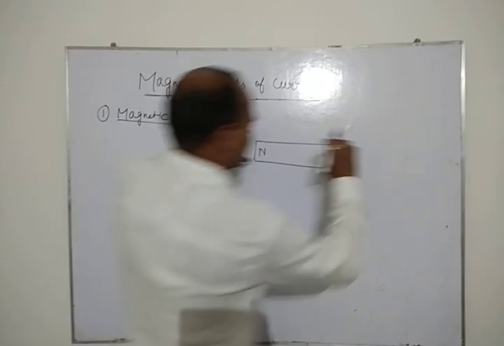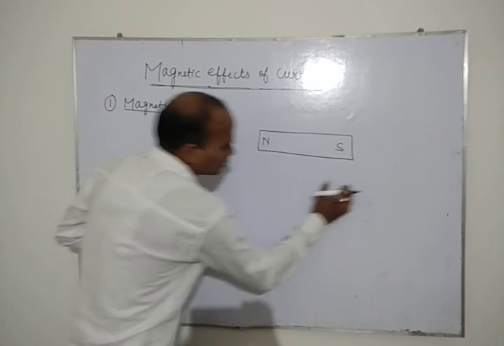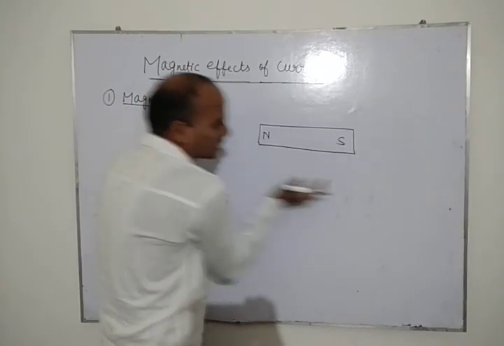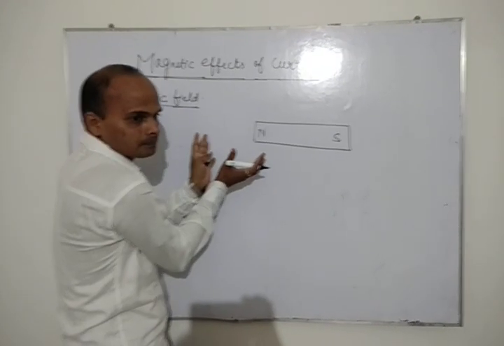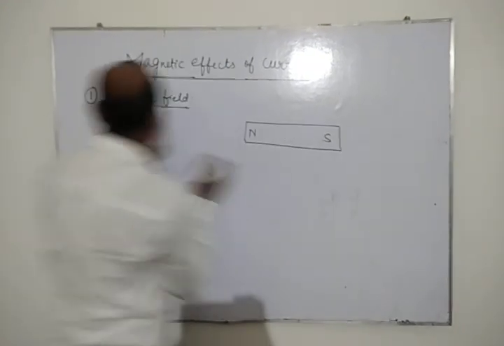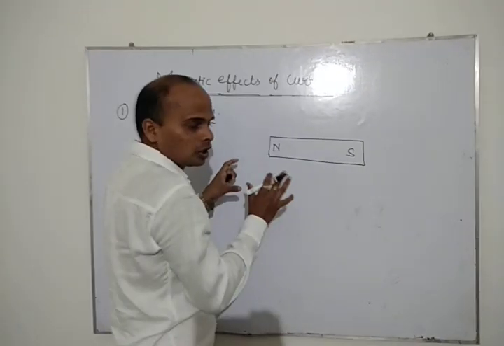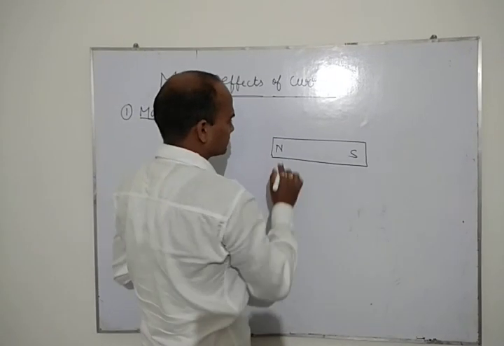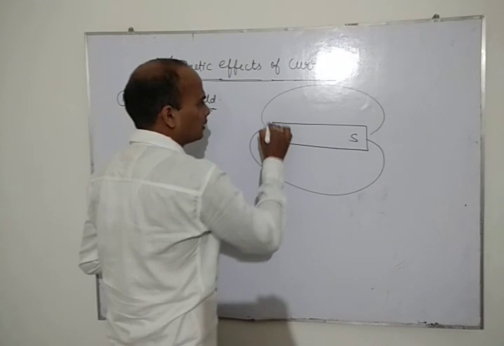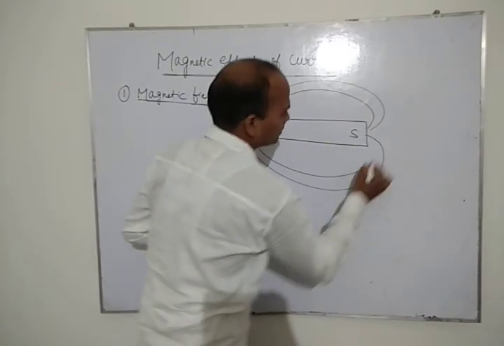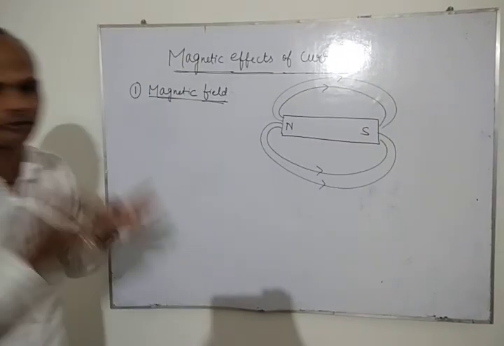If you place one magnet here, you will see that one space is created around this magnet, and that space is said to be magnetic field. That means one field is created around this magnet, student, and this field is said to be a magnetic field.